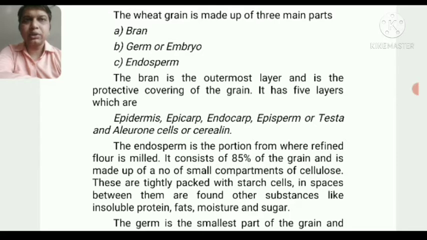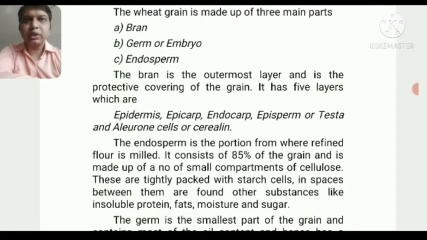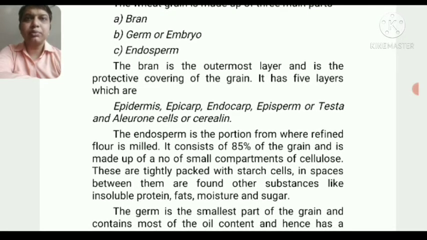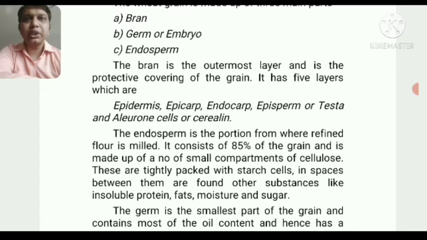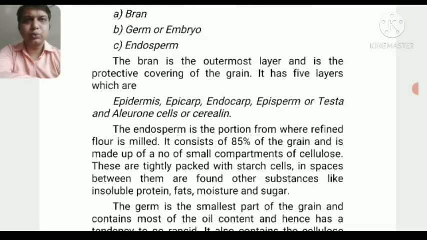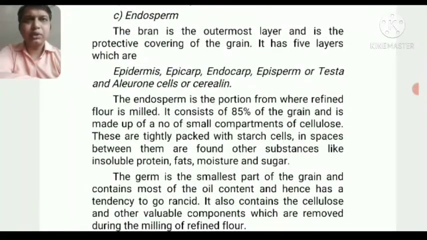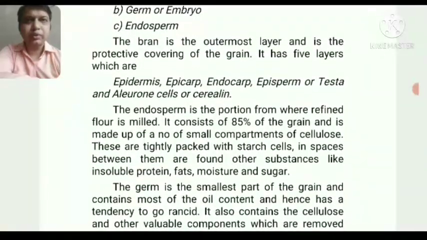It has five layers. So bran is the outermost layer of the wheat, which is sometimes taken out while separating the wheat from its cover. That's why the thing which comes out is also used for feeding animals, or nowadays it is used to get a balanced diet. People use that outer shell of the wheat, which we also know as dalia. So we don't need to understand the five layers of this. We need to understand what germ is and what endosperm is.